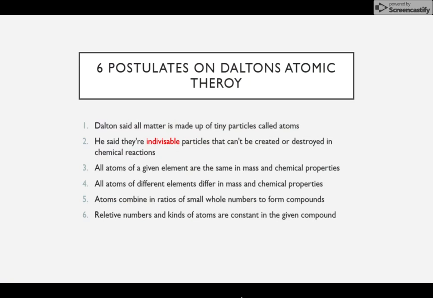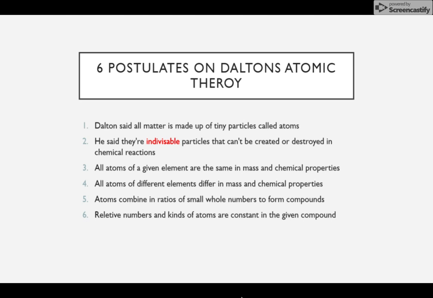So Dalton had 6 postulates on his atomic theory. The first one was he said that all matter is made up of tiny particles called atoms. He also said that they're indivisible particles, which we later learned he was not correct on, but that they're indivisible particles that can't be created or destroyed in chemical reactions.